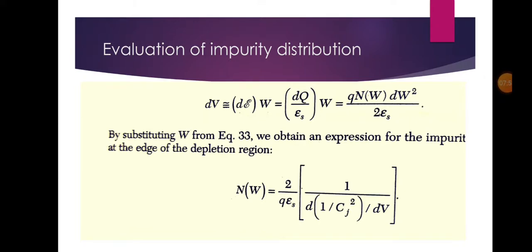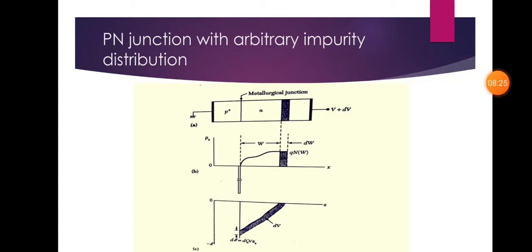We will now evaluate the impurity distribution. The capacitance voltage characteristics can be used to evaluate any arbitrary distribution. So, we consider the case of a P plus N junction with the doping profile on the N side as we have shown in the figure. As before, the incremental change in depletion layer charge per unit area dq for an incremental change in the applied voltage dV is given by q Nw dW, that is the shaded area as we have shown. The corresponding change in the applied voltage is shown in this shaded region.